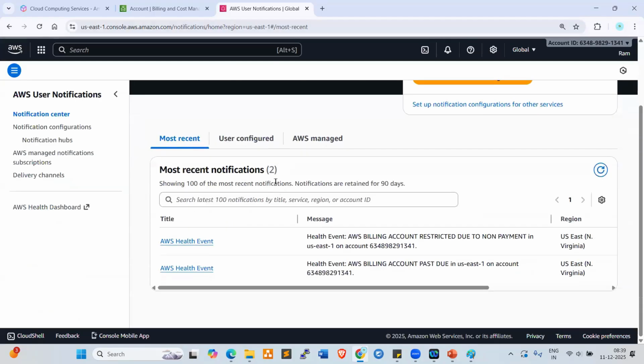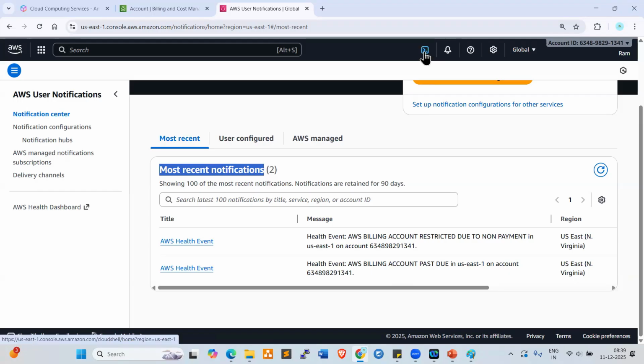If any notifications are available here, you can check this. Look at here. Most recent notifications: two notifications, AWS health events. If any resource is down, any servers are down, any network having issues, we'll get the notifications here. You can check it out.